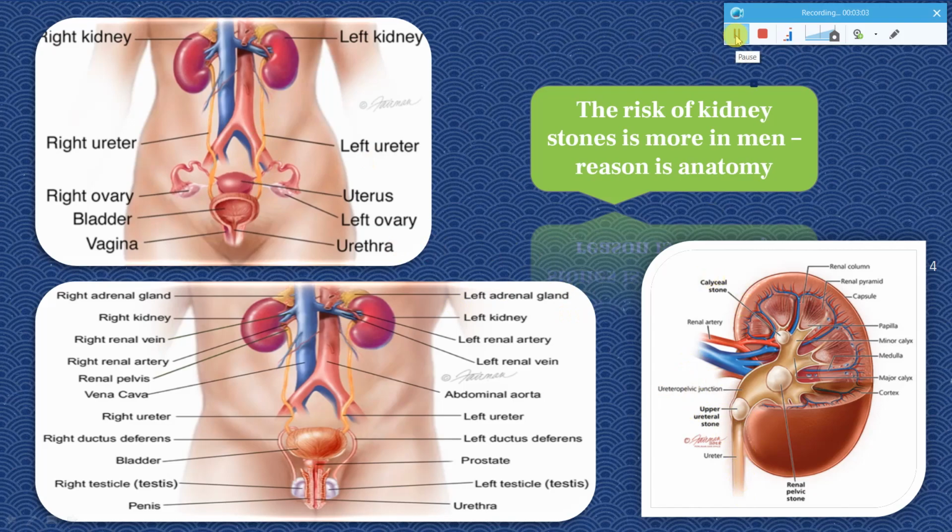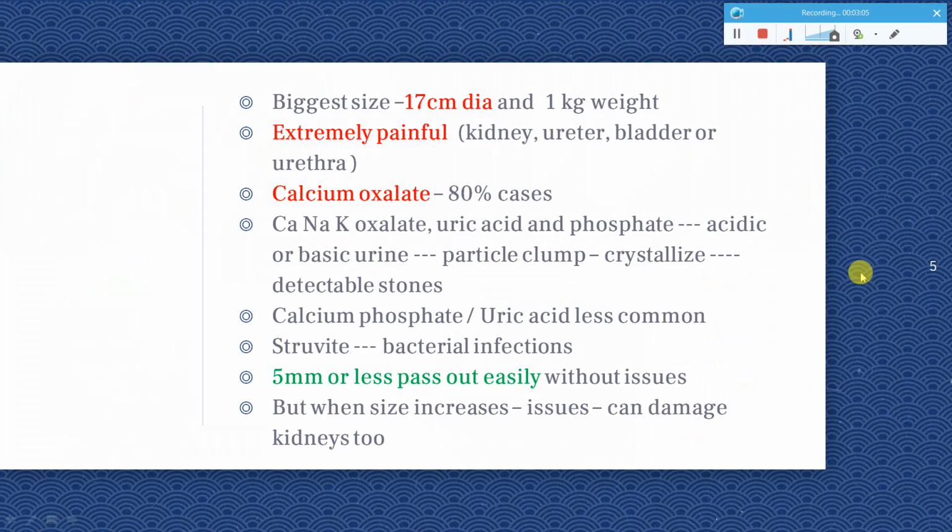Kidney stones can be extremely painful, as I told you, and in most cases these stones will be calcium oxalate type. 80% of kidney stone cases will be these calcium oxalate deposits. Apart from that, in some cases they can be calcium phosphate or uric acid stones, and struvite stones. Struvite stones are seen in cases of bacterial infections. If the kidney stones are formed because of continuous bacterial infections, that can lead to struvite stones.